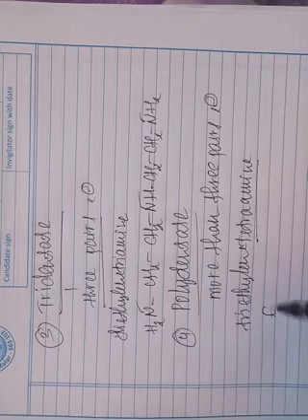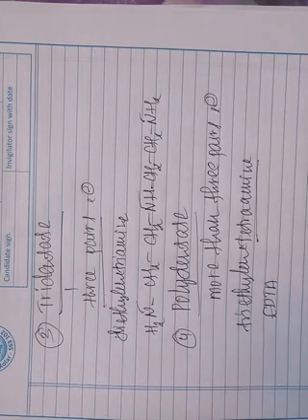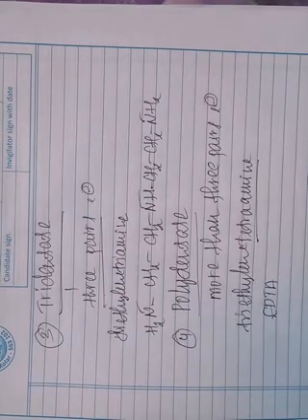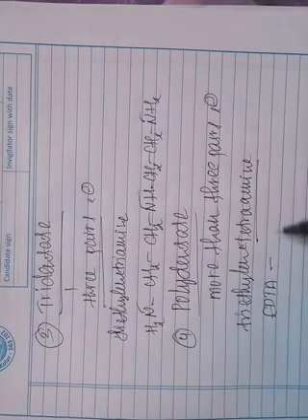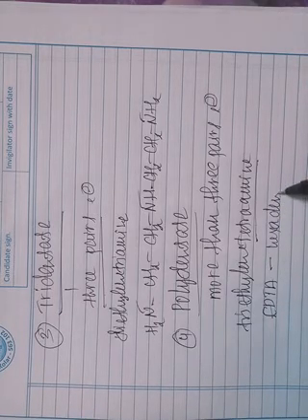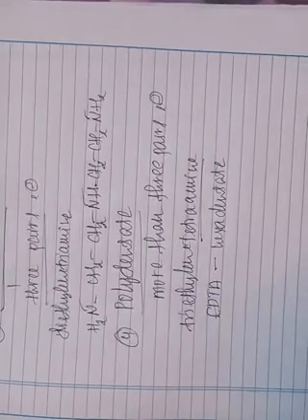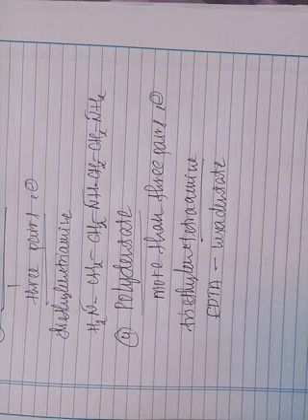One more example is EDTA, ethylene diamine tetraacetato ion. This also contains 6 donor atoms, so it is an example of a hexadentate ligand. EDTA is an example of a hexadentate ligand because it contains 6 donor atoms.